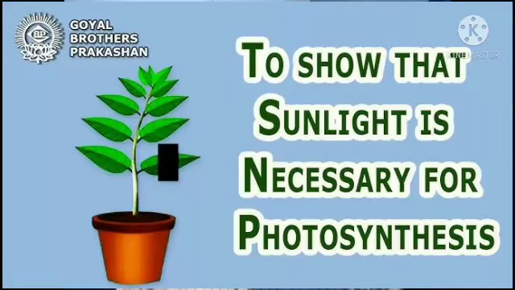Now we will discuss the second activity. The aim of the second activity is: is sunlight essential for photosynthesis? Without sunlight, is photosynthesis possible or not?